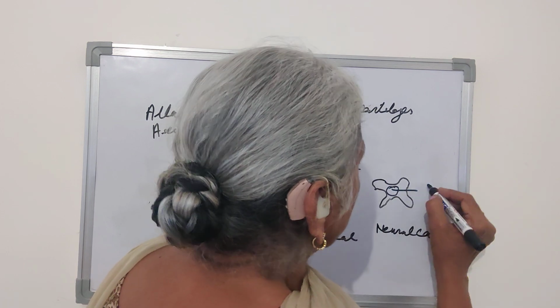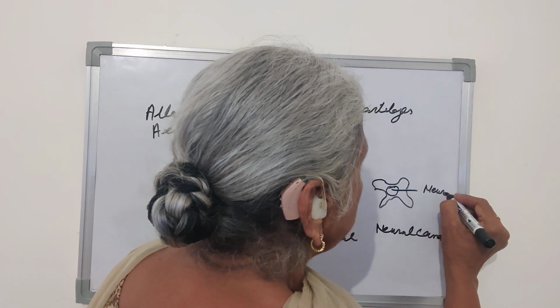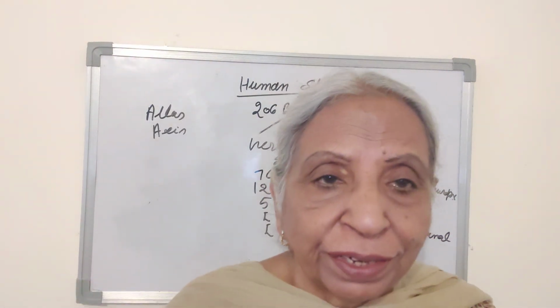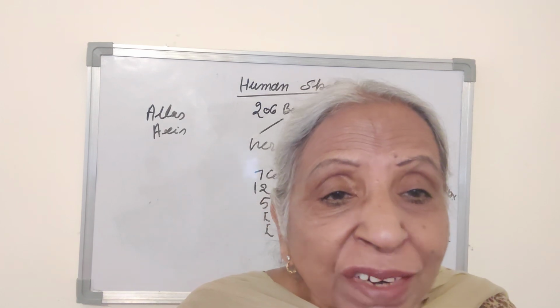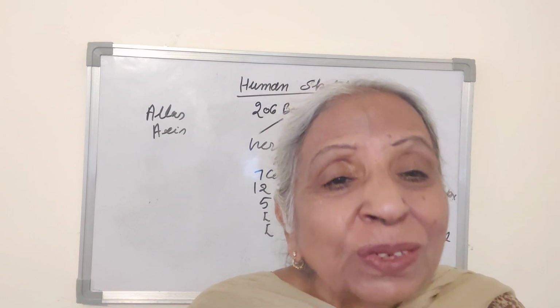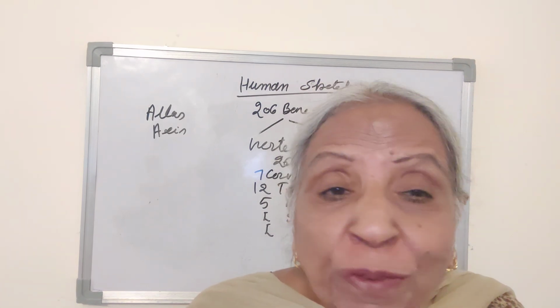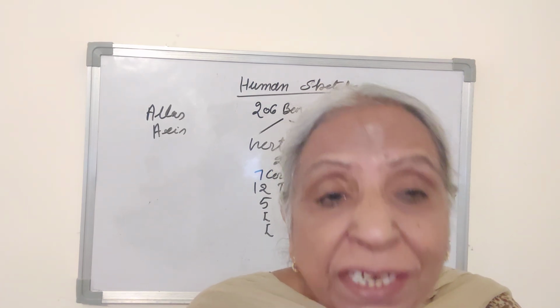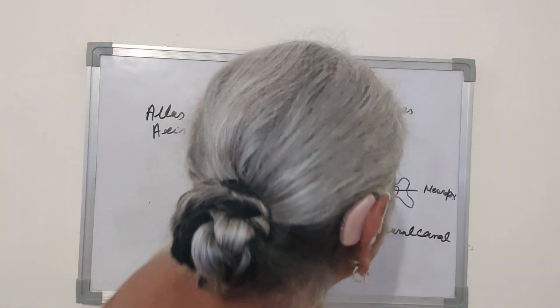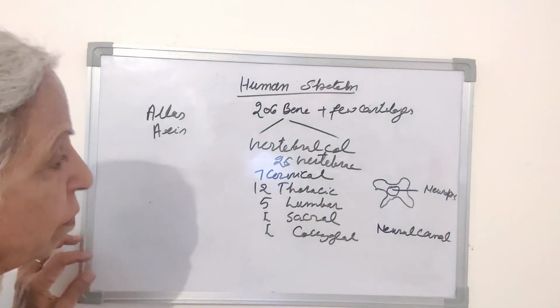In this neural canal runs the spinal cord. The main function of the vertebral column is protection of the spinal cord, to form the framework and main axis of the body, and to provide space for attachment of the muscles. So this is all about the vertebral column.